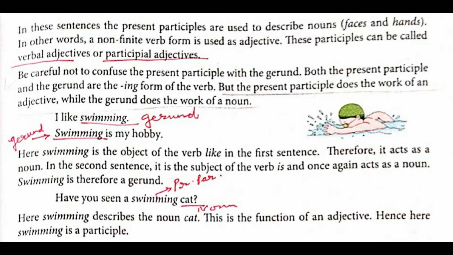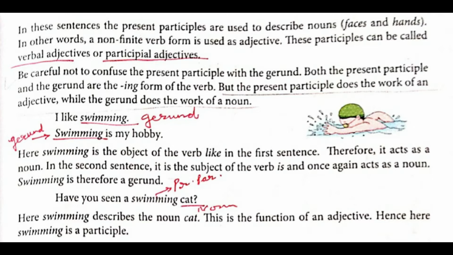It does the work of a noun. It is a naming word. So we'll be doing that in that chapter. I just gave you a hint. Gerund is noun plus verb, but participle is what? Adjective plus verb, or verb plus adjective, vice versa.